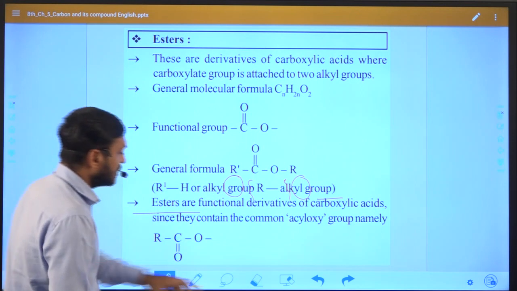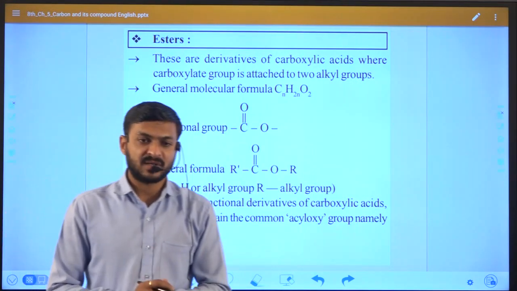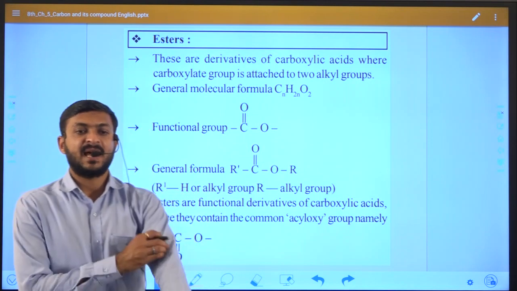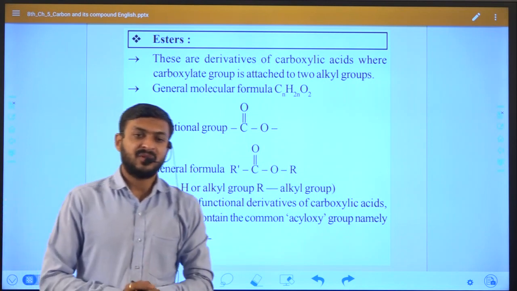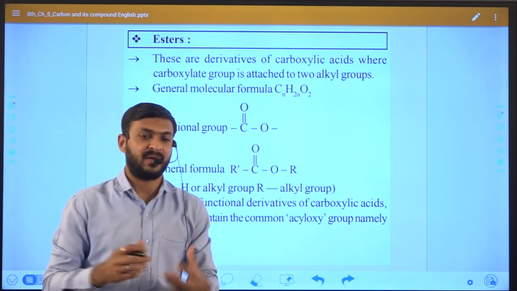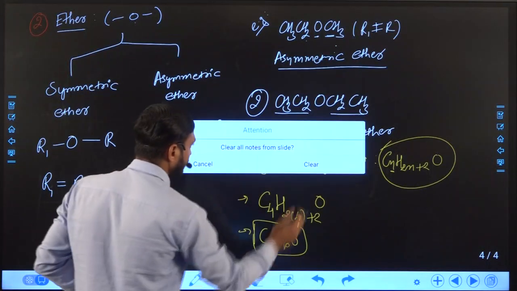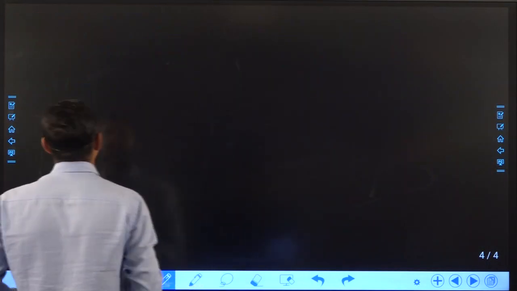Now the second functional group is known as ester. The second functional group is known as ester. Ester is nothing but a derivative of carboxylic acid. Now what is the meaning of derivative? Suppose I take one example. Please understand carefully.